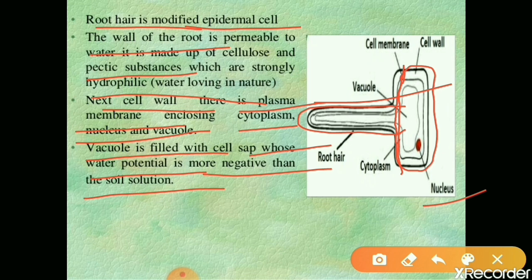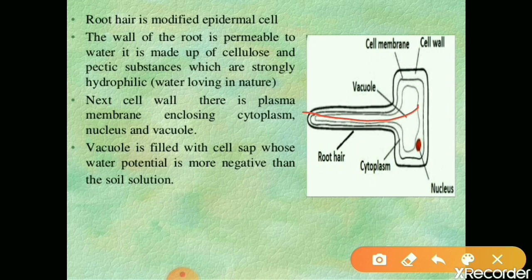Next, another feature of root hairs is that the surface area of the root is enormous. A root hair consists of a large surface area. This large surface area enables the root hair to absorb more water. Next, root hairs contain cell sap of a higher concentration than that of the surrounding water. Already I told, the water concentration inside the cell sap of the root hair is less compared to the outside. So from outside the cell, water will move to the inside.